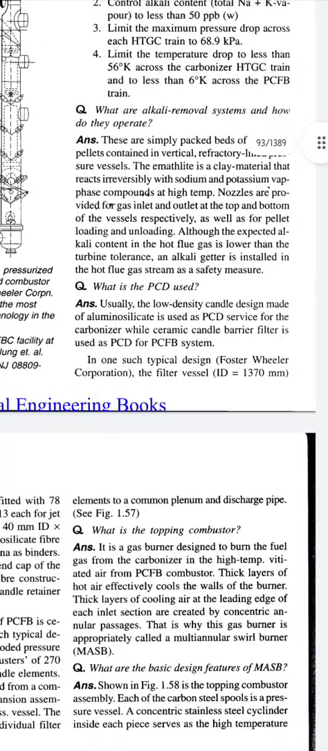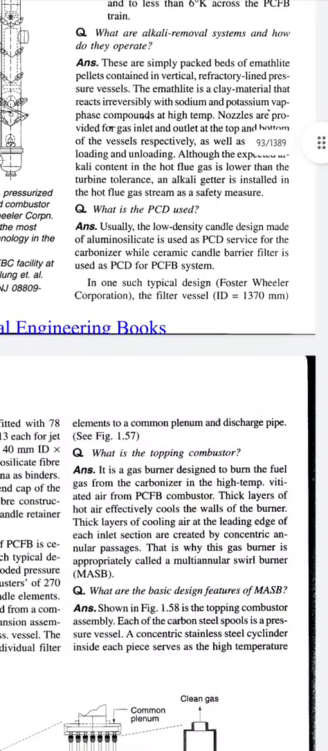Question: what is the PCD used for? Answer: usually a low density candle design made of aluminosilicate is used as the PCD service for the carbonizer, while a ceramic candle barrier filter is used as the PCD for the PCFB system. PCD means particulate control device.